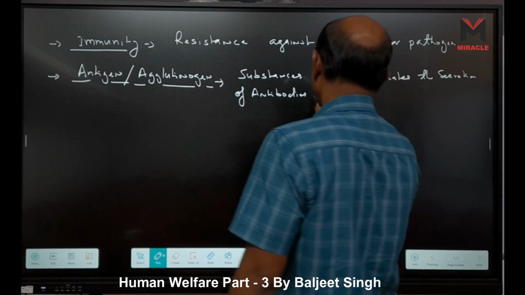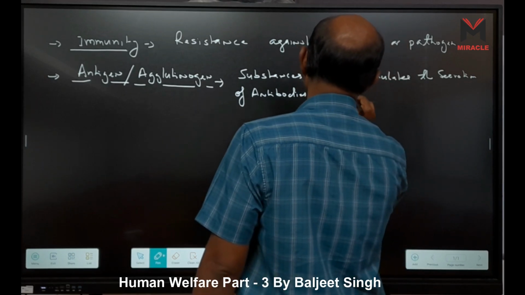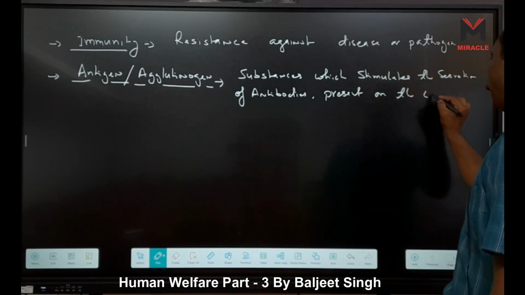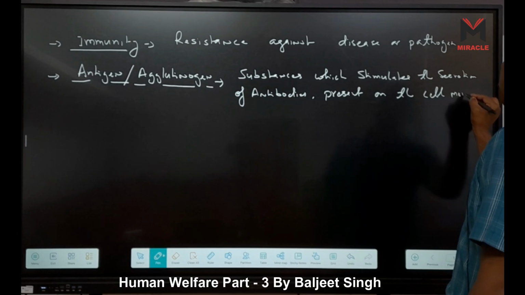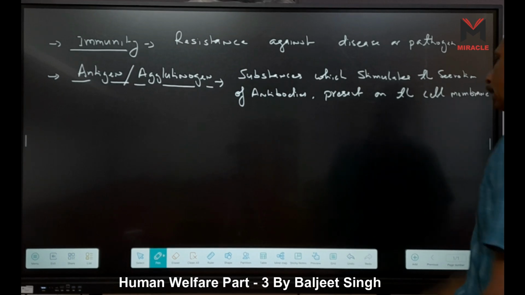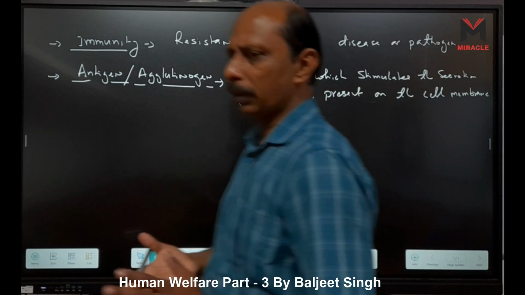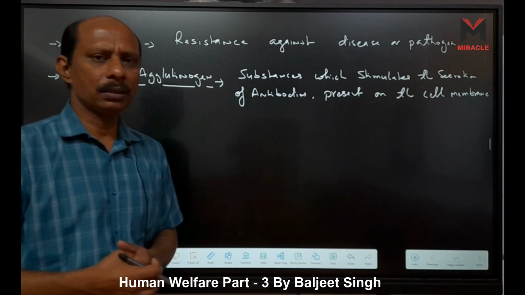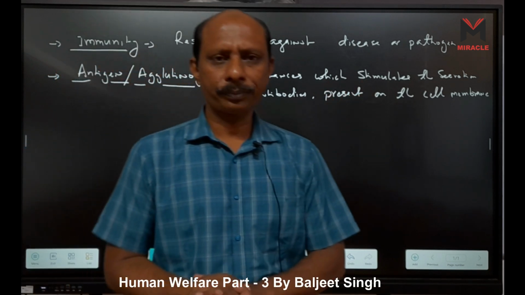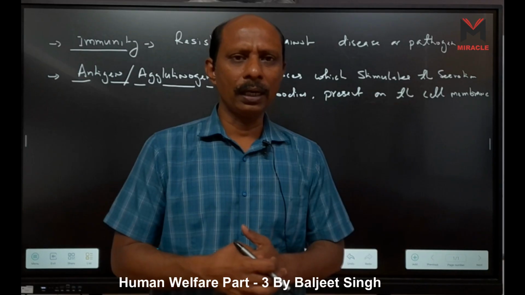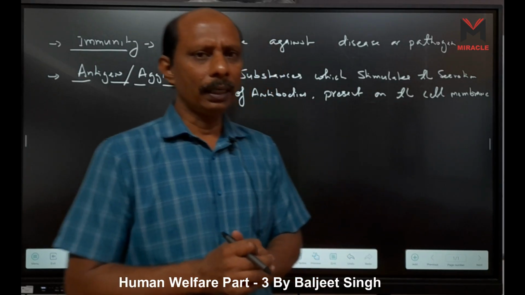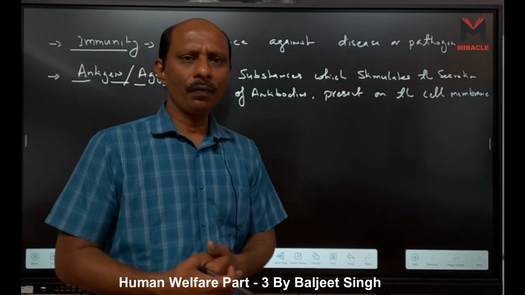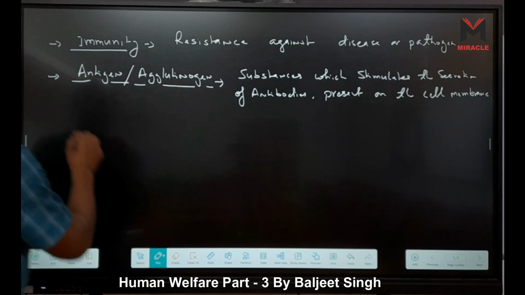They are present on the cell membrane of pathogens. We also know our blood cells, RBCs, contain antigens, polysaccharides and glycoproteins. They are antigens present on the cell membrane, and they are responsible for stimulating the secretion of antibodies.